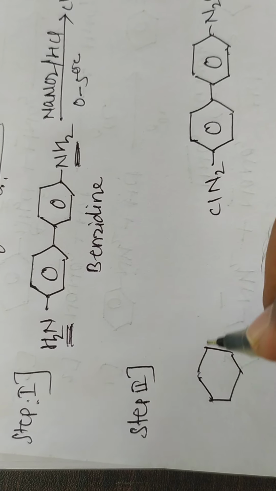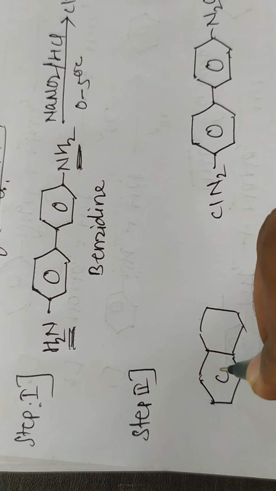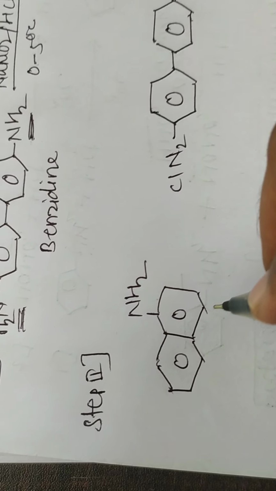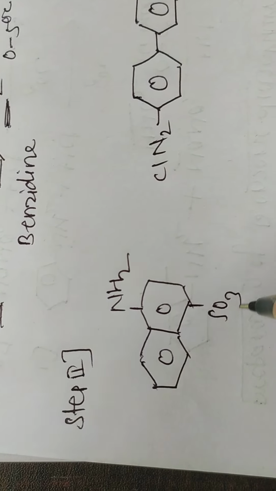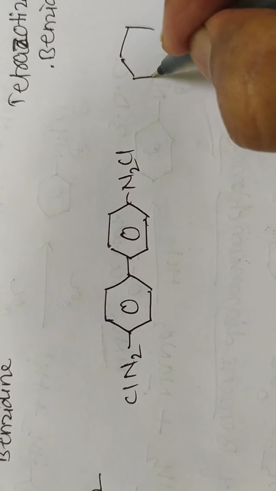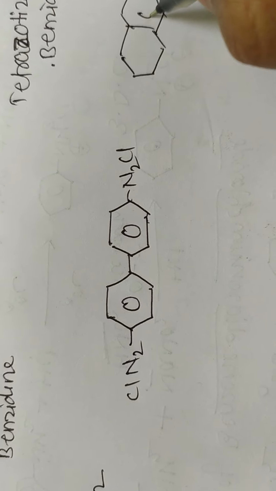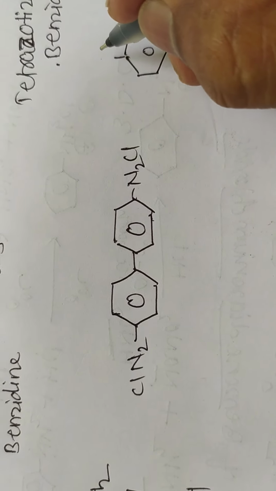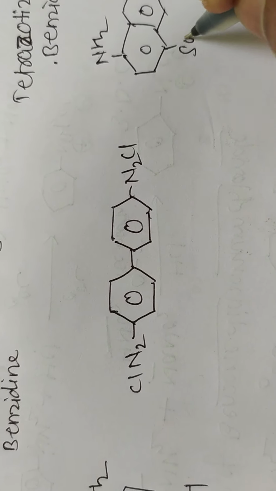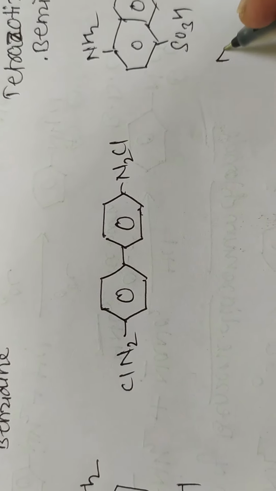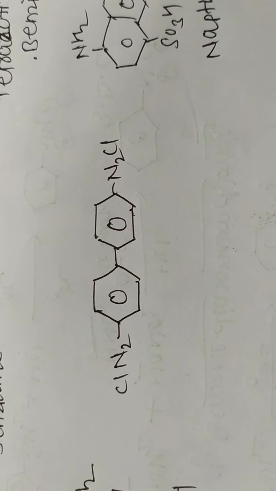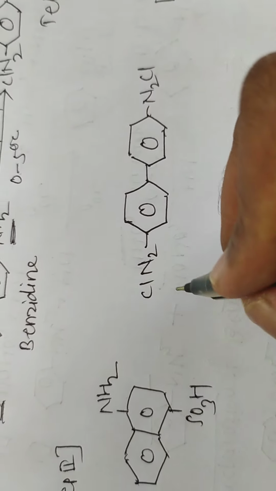Suppose this is a naphthalene with NH2 and SO3H. This is a naphthionic acid and it is tetrazotized benzidine.